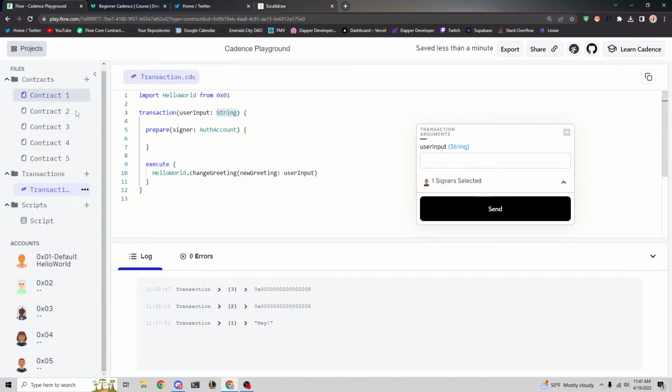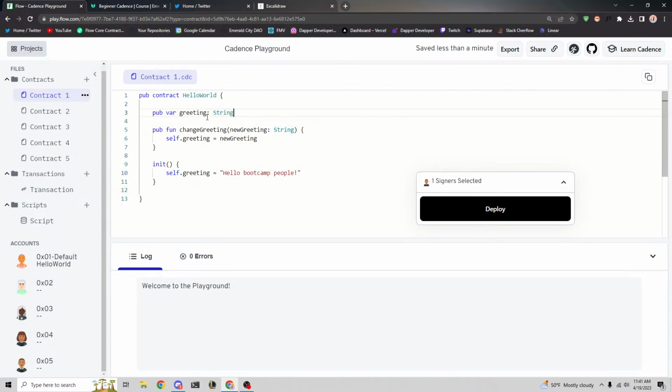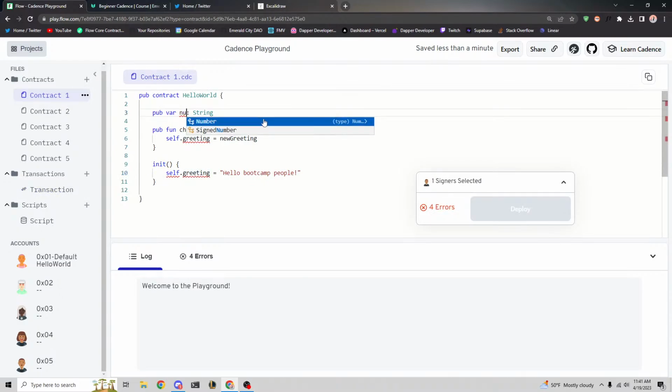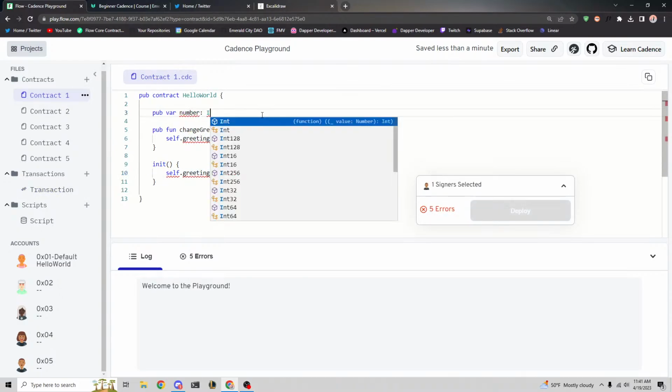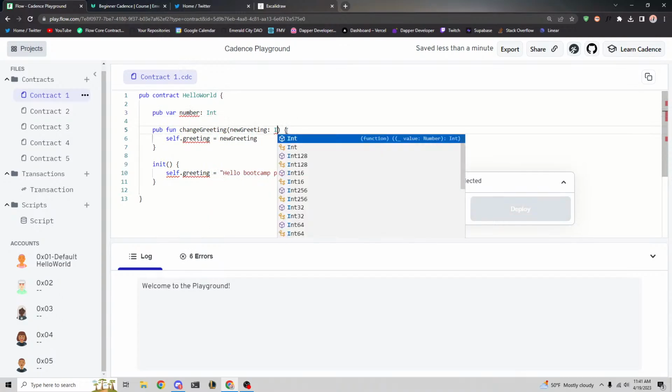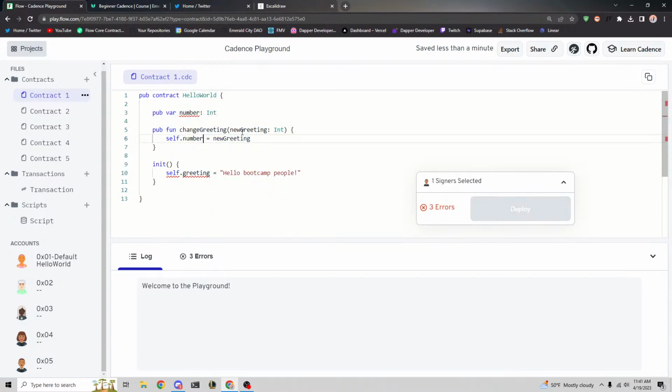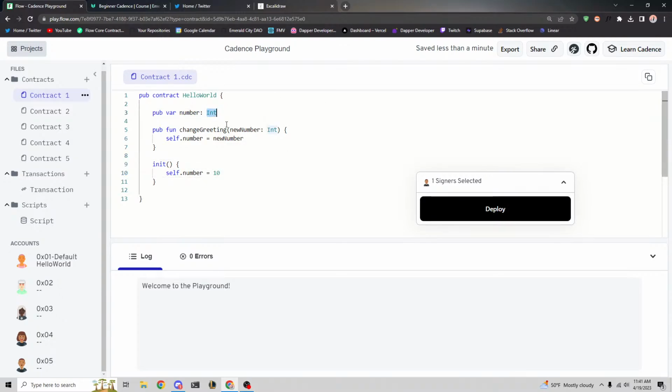Let's actually do some modifications where instead of a greeting, we have a number that's an integer, and we have to change some types around. So let's say this is a number. Let's just say a new number, and we're going to say number equals 10. So I just basically changed everything from a greeting string to a number integer.